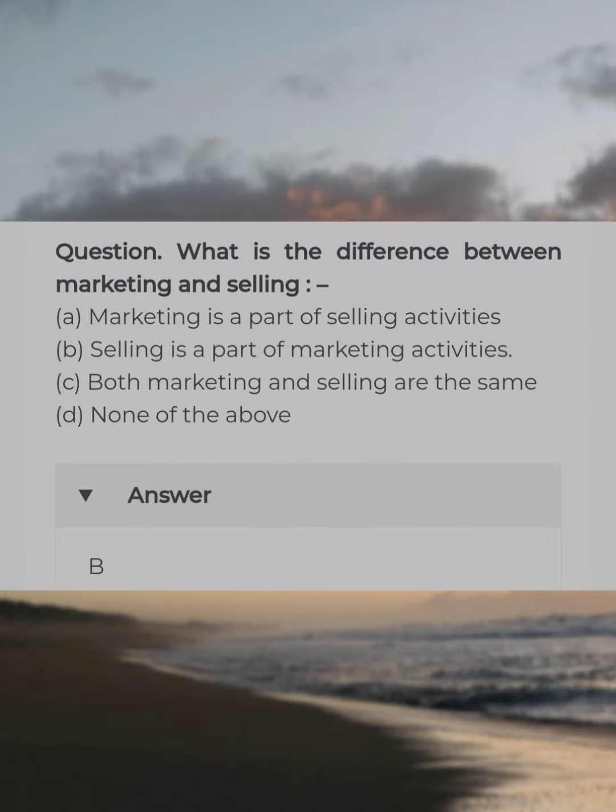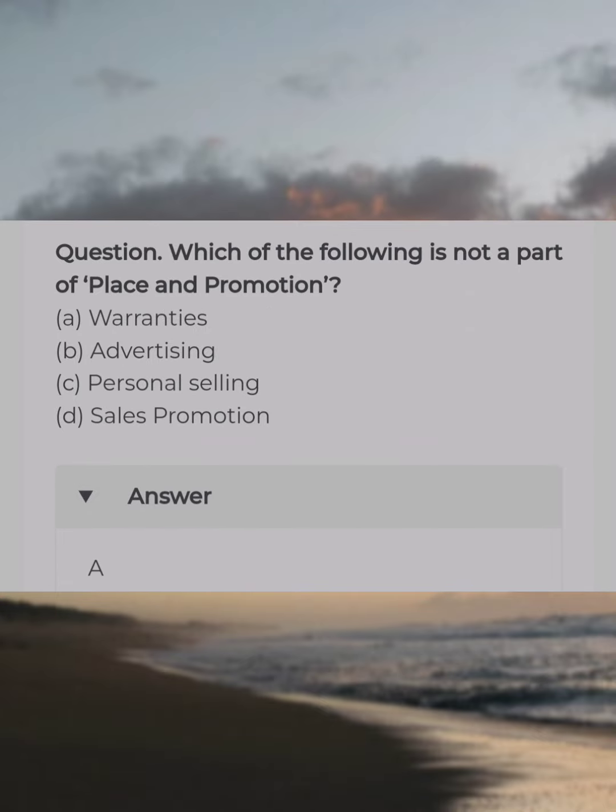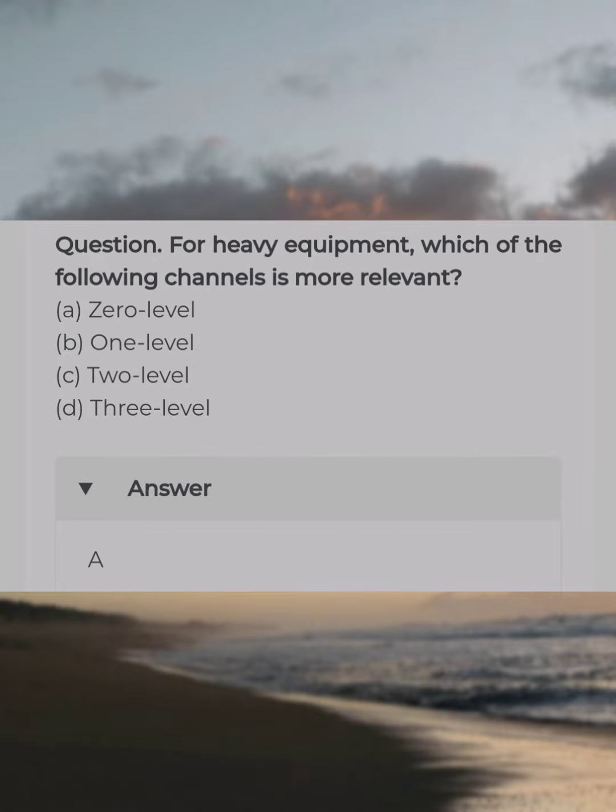What is the difference between marketing and selling? Answer B. Selling is a part of marketing activities. Which of the following is not a part of place and promotion? Answer A. Warranties. For heavy equipment, which of the following channels is more relevant? Answer A. Zero level.